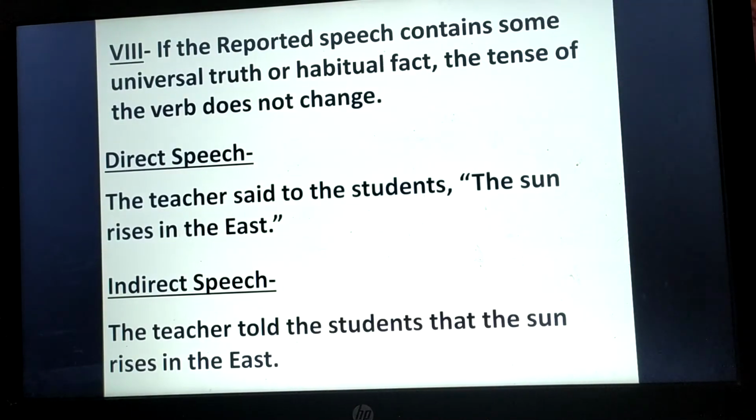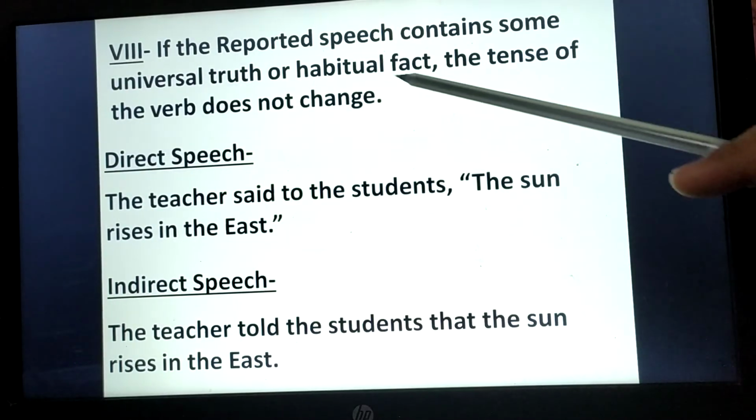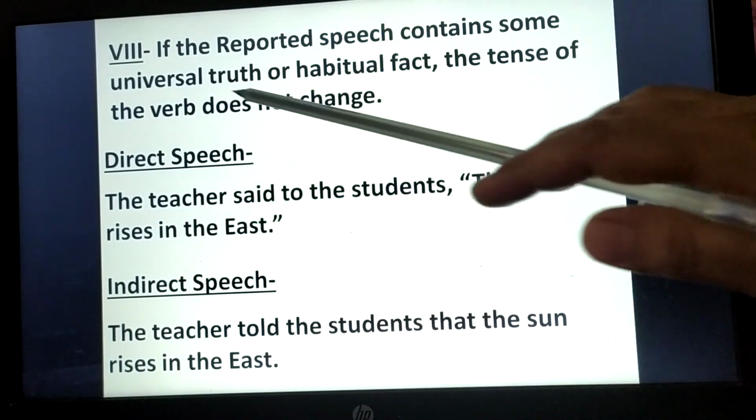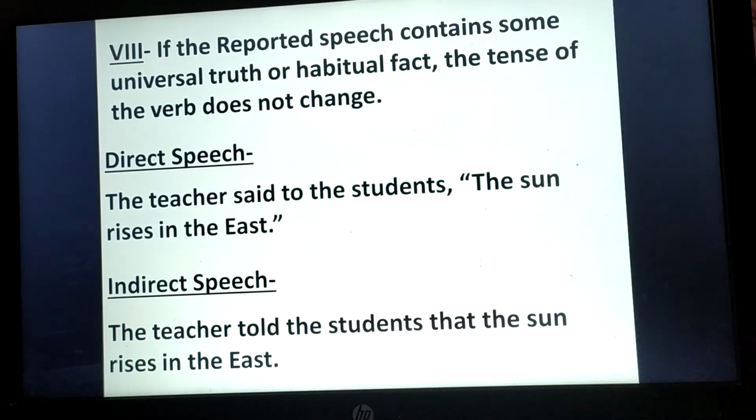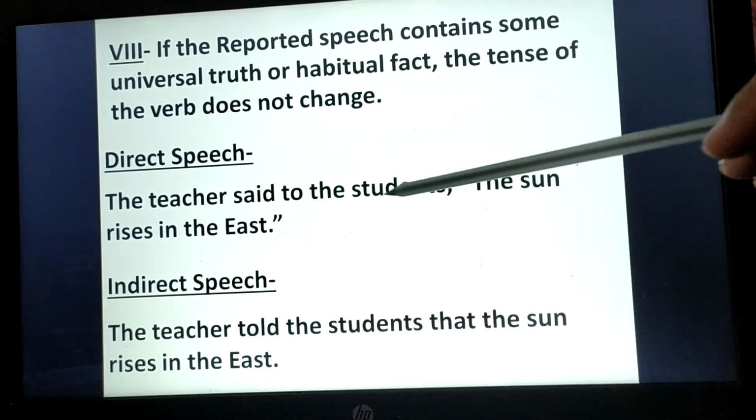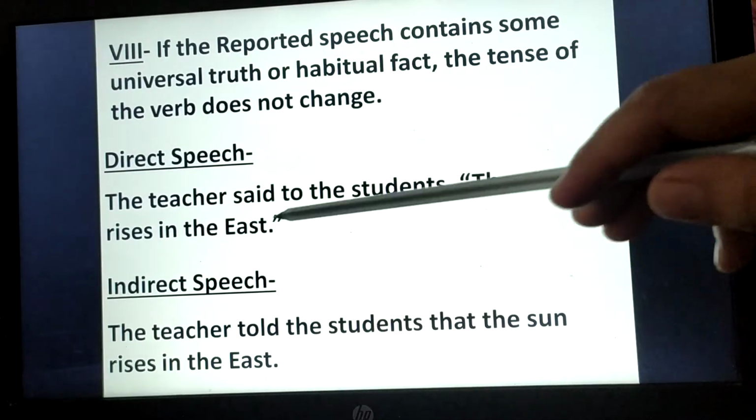Next, if the reported speech contains some universal truth or habitual fact, the tense of the verb does not change. If the reported speech contains any universal truth or habitual facts, the tense in the indirect speech will not change. You can see here, the teacher said to the students, "The sun rises in the east."